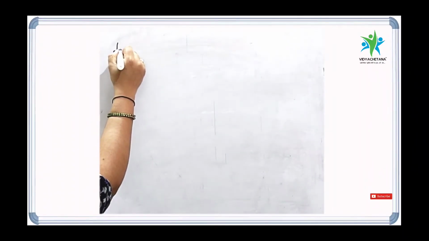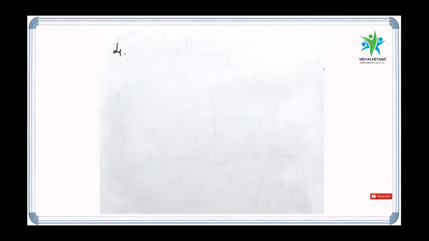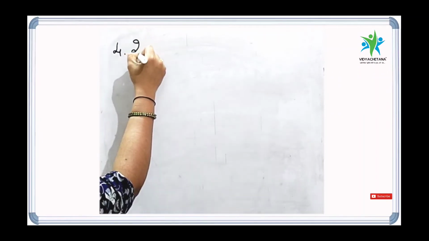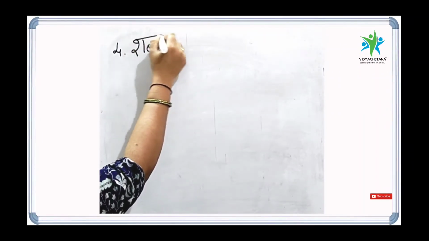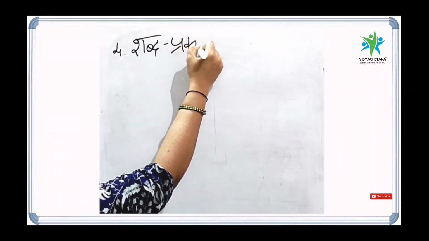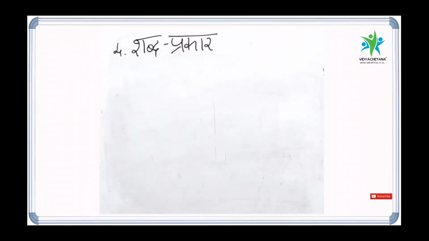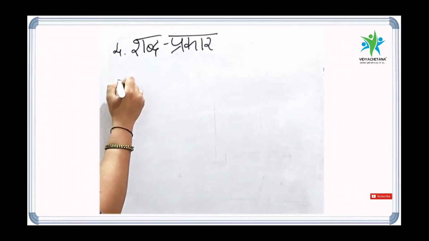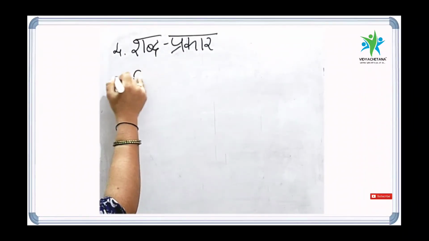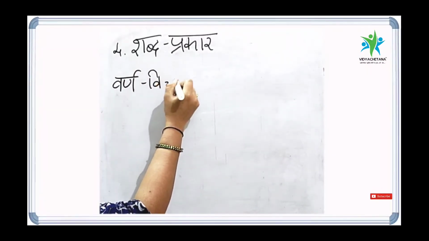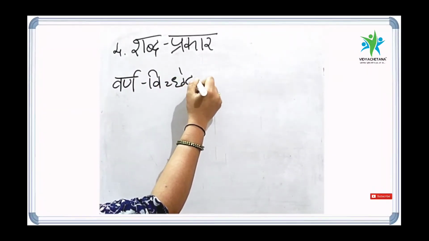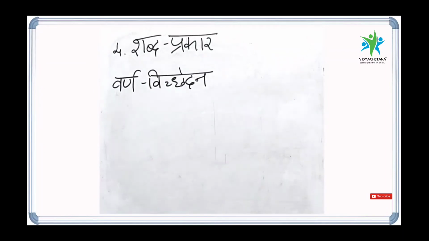The fourth subtopic in Varna Krida is Shabda Prakar. What is the Shabda Prakar? In Sanskrit, words are identified on the basis of their ending letters. By Varna Vichedan, we are going to find the ending letter of a word.